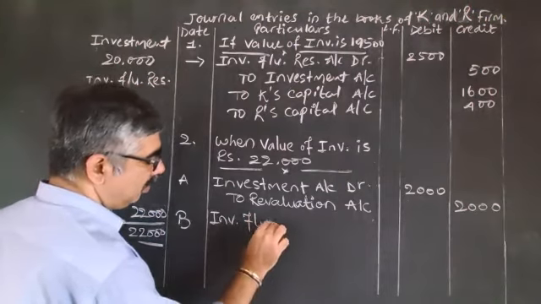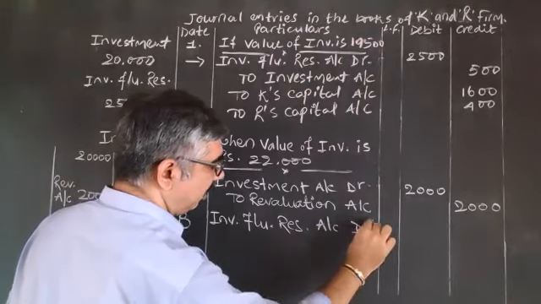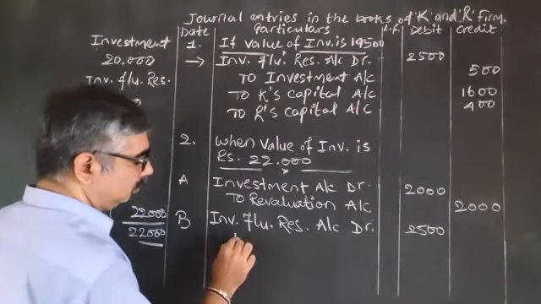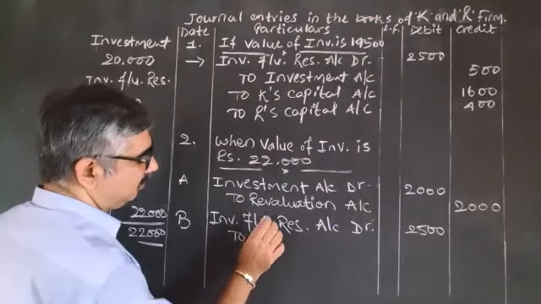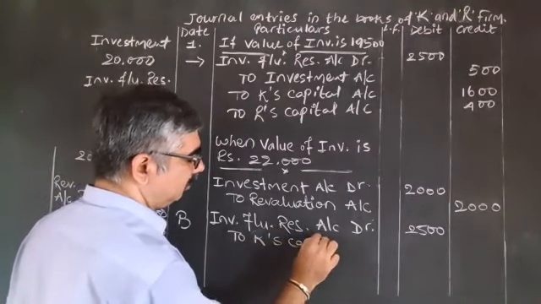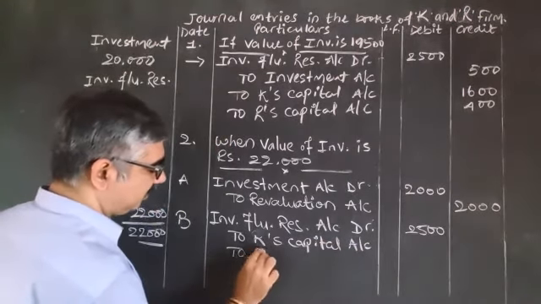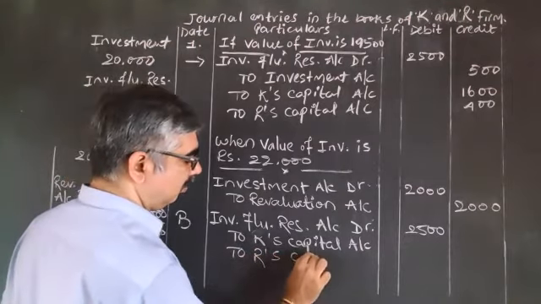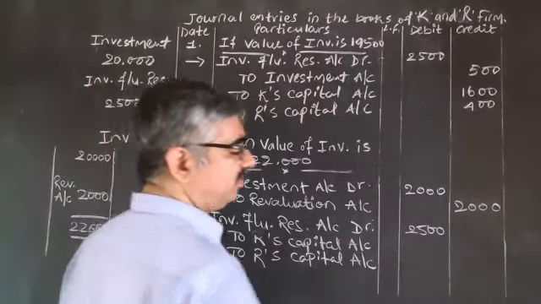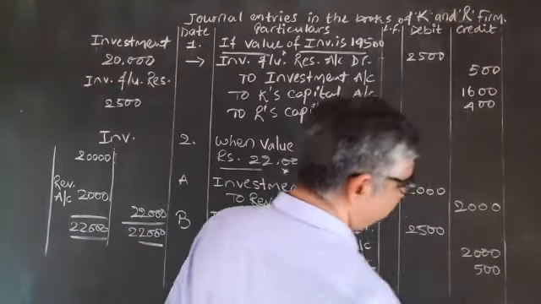Investment fluctuation reserve account debited 2,500 to K's capital account and to R's capital account. Is it clear? In 4:1. So 2,000 and 500.